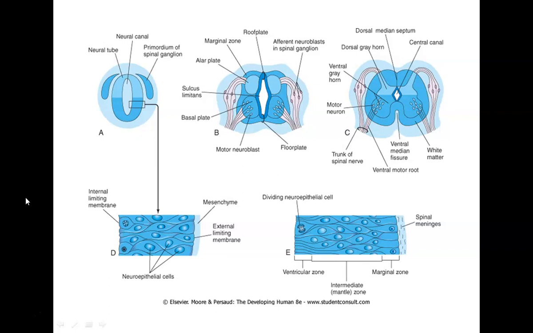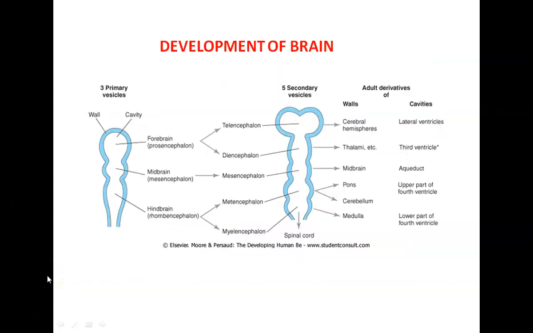Now, for the development of the hindbrain, we see already that in the formation of the brain, first there are formation of three primary brain vesicles, that we have got the forebrain, then we have got the midbrain, and then we have got the hindbrain.